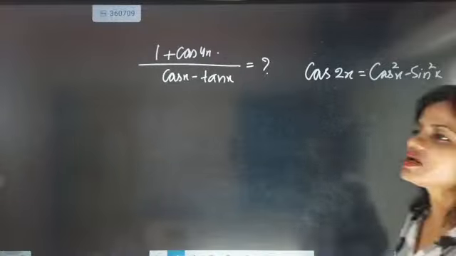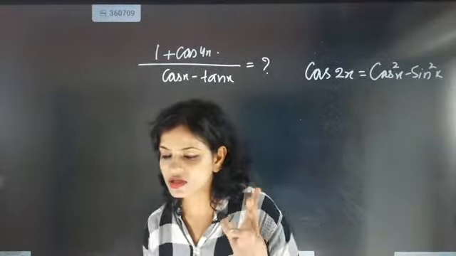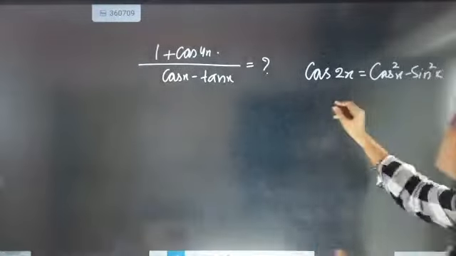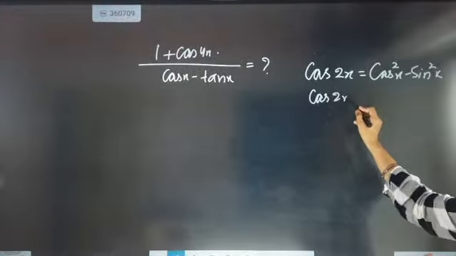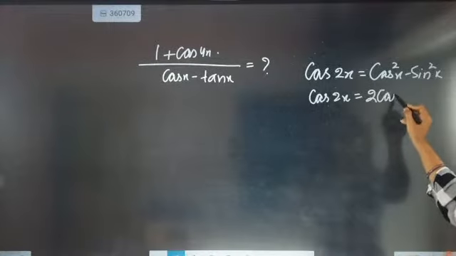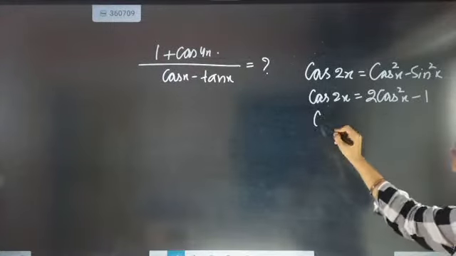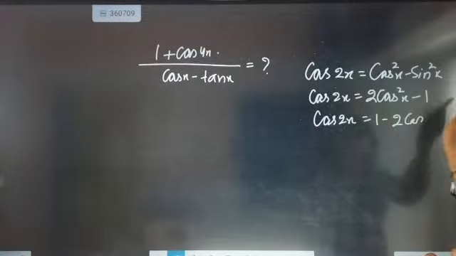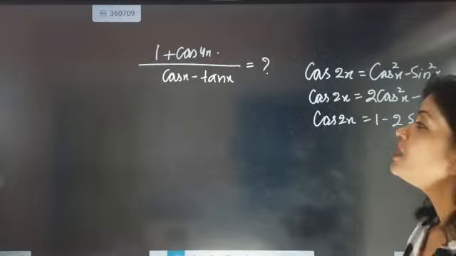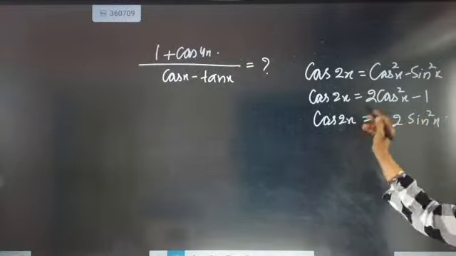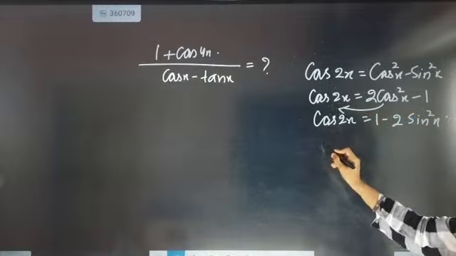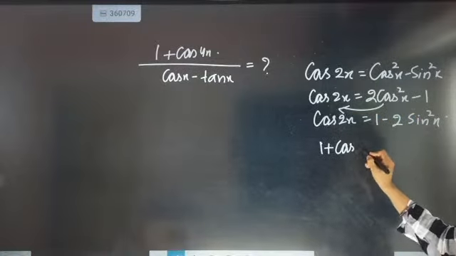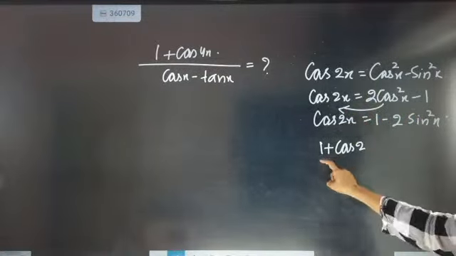Cos 2x formula has 3 forms. So cos 2x can also be written as 2 cos square x minus 1. Cos 2x is also written as 1 minus 2 sin square x. So these are the 3 formulas of cos 2x. Now here, when you shift this one to this side, it will become 1 plus cos 2x. So out of these, which one is giving plus?